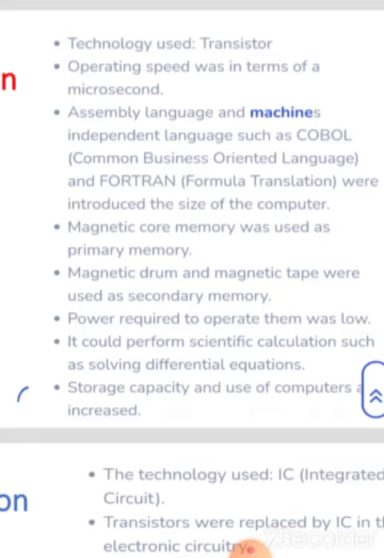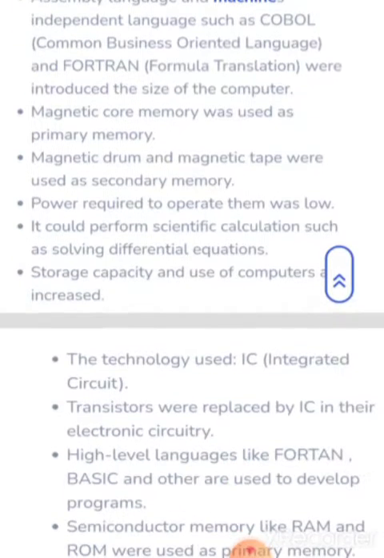Magnetic core memory was used as primary memory. Magnetic drum and magnetic tape were used as secondary memory. Power required to operate them was low. It could perform scientific calculations such as solving differential equations.